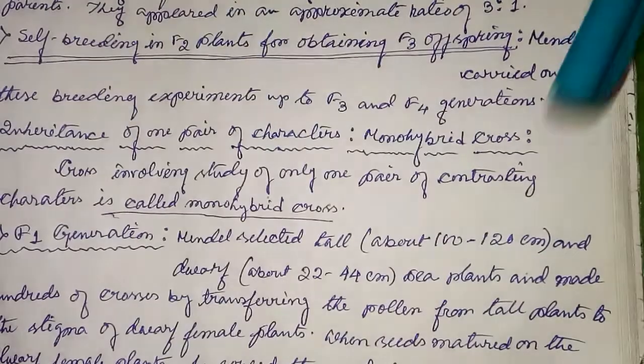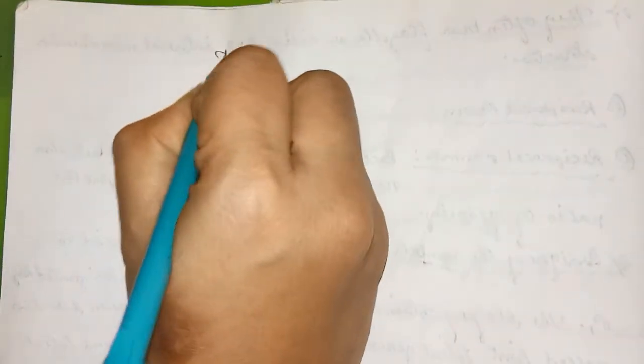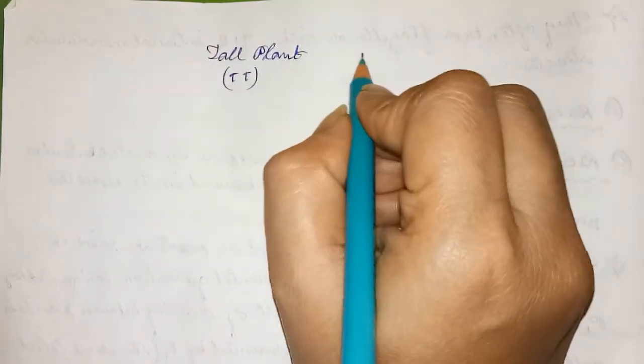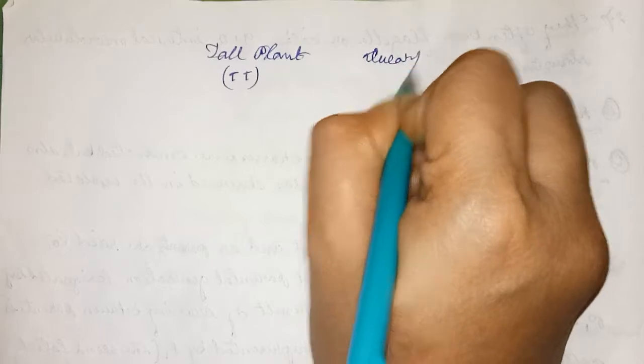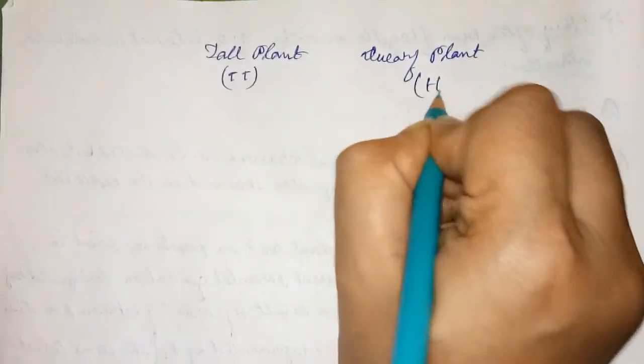Okay. Now I am going to represent this F1 generation of monohybrid cross through a diagram, that is a tall plant, that means TT, and a dwarf plant, which is small t.